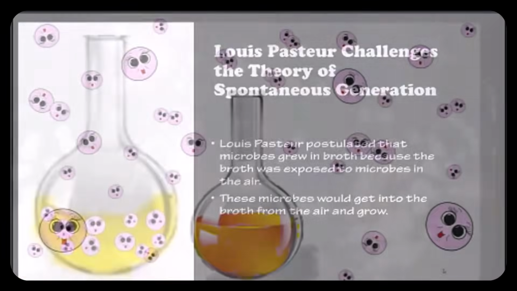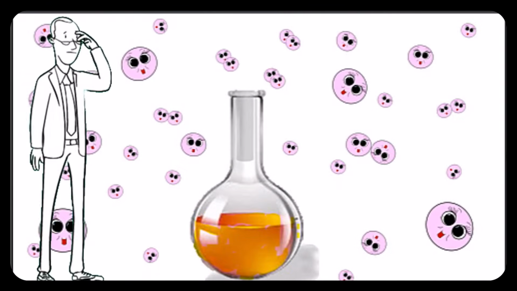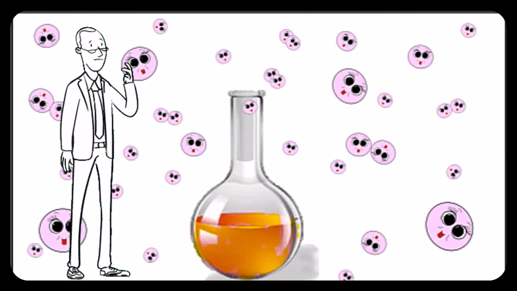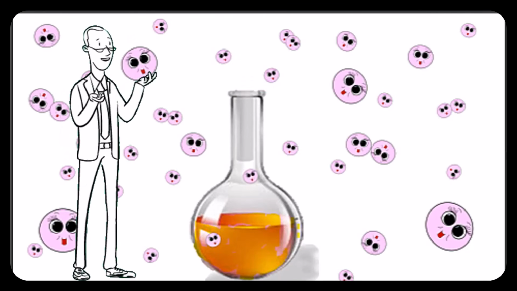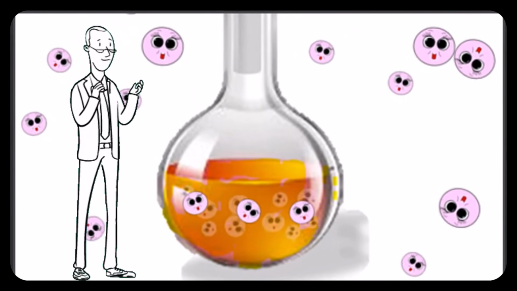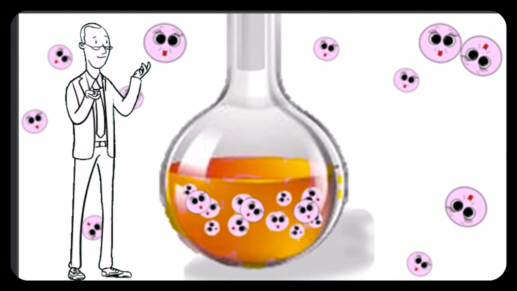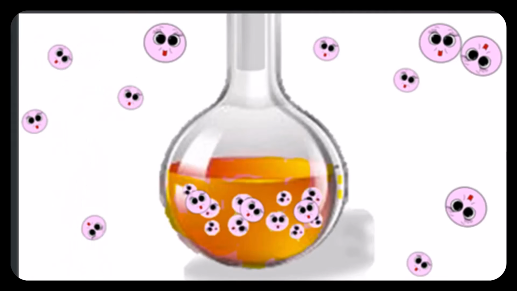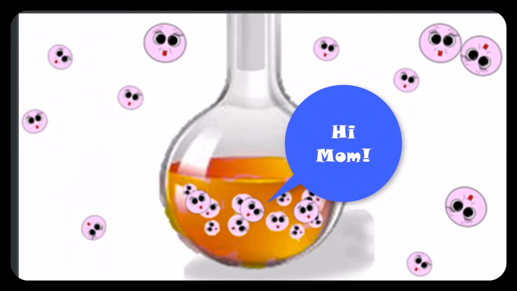Louis Pasteur postulated that microbes grew in broth because broth was exposed to microbes existing in the air, too small to be seen with the naked eye. These microbes would get into the broth from the air and then reproduce over a few days, growing enough to be seen as cloudiness in the broth.